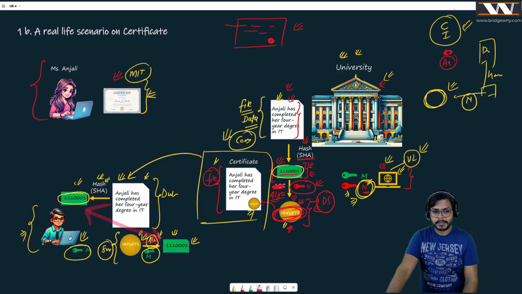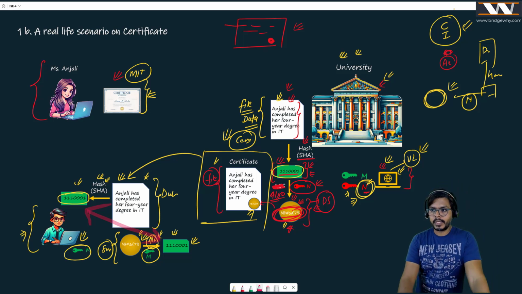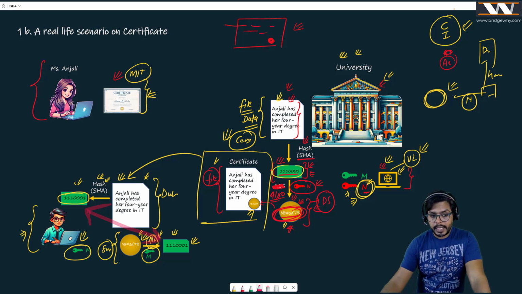Really, really interesting. Now, what I'm going to do is introduce an intruder here. And we are going to talk about different use cases, how this intruder can change this data. Right now, Mr. Rahul has proved that this certificate indeed was generated by the correct university.